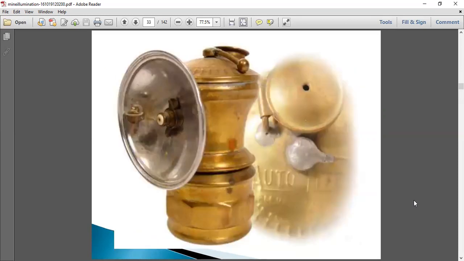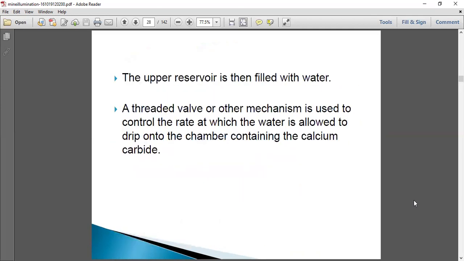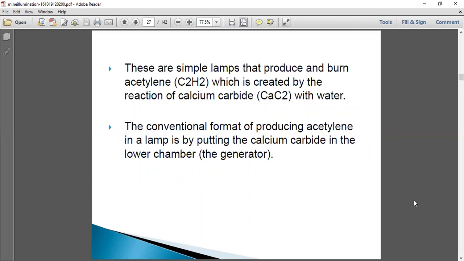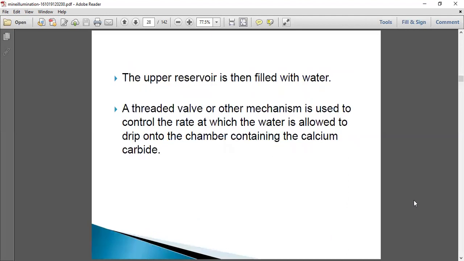This is the figure showing the acetylene hand lamp. In this, we can see two chambers, the lower chamber and the upper chamber. The lower chamber has the calcium carbide, and the upper one has the water. Here it is clearly shown that the lower chamber has the calcium carbide. The upper reservoir is then filled with water.